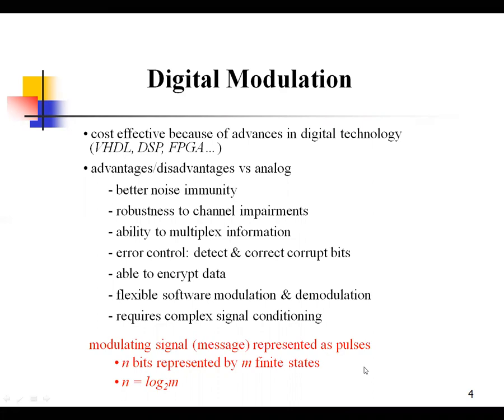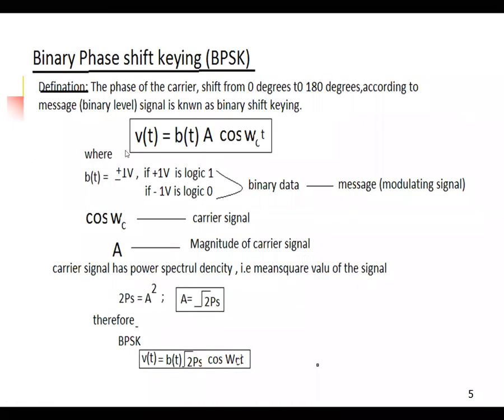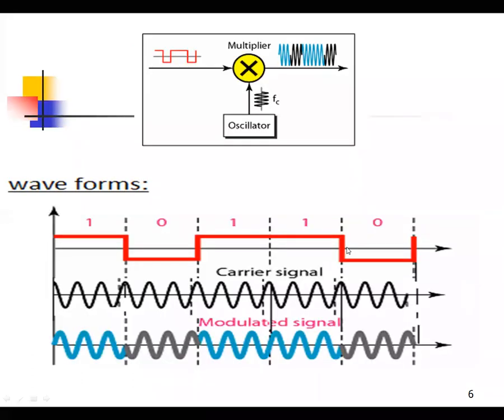Okay. Modulating signal represented as pulse, so like that is one of the representation. Now go for BPSK, binary phase shift keying. That is the equation. b(t) = A cos(omega_c t), where A is equal to root 2 Ps. Now, the signal is plus or minus 1, that is the logic level, plus 1 or minus 1. Then these are the waveforms of BPSK. You see those waveforms.